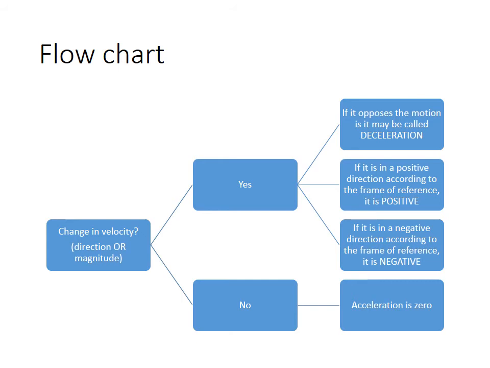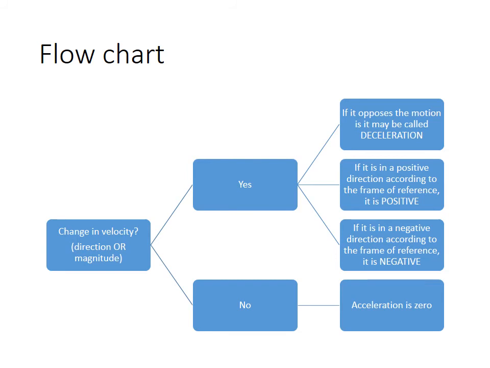Just bear in mind that deceleration has nothing to do with whether your acceleration is positive or negative in that frame of reference, okay? That's why that first box all the way on the right leads out of the same yes box as the other two that come out of it. They are separate questions to ask yourself, okay?